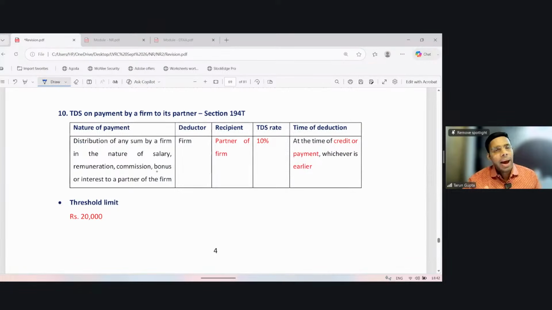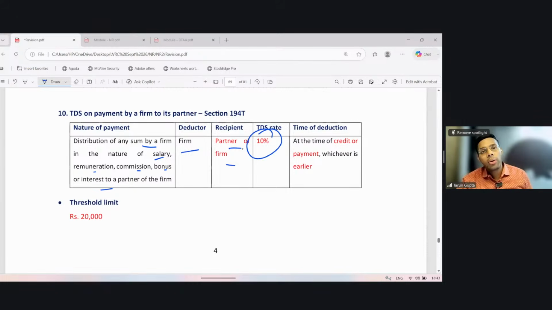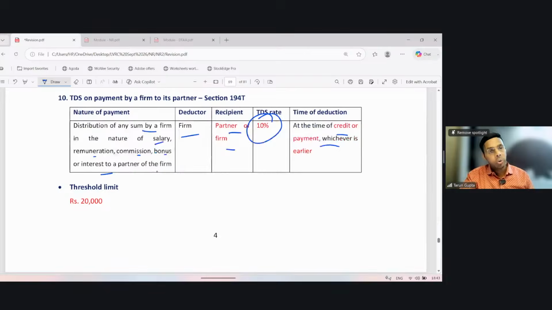194T, sometime back, not a very old section. So it says what type of payment is covered? They are covered in the payment made by a partnership firm to the partners. The distribution by the firm of sums in the nature of salary, remuneration, commission, bonus, or interest to the partner in the firm. The partnership firm is distributing surplus to the partners in the form of salary, remuneration, commission, bonus, or interest. Then that firm has to become a deductor. The recipient shall be a partner in the firm, which may also include an NR. And the firm is required to deduct tax at 10% at the time of credit or payment, whichever is earlier. Threshold limit is 20,000.